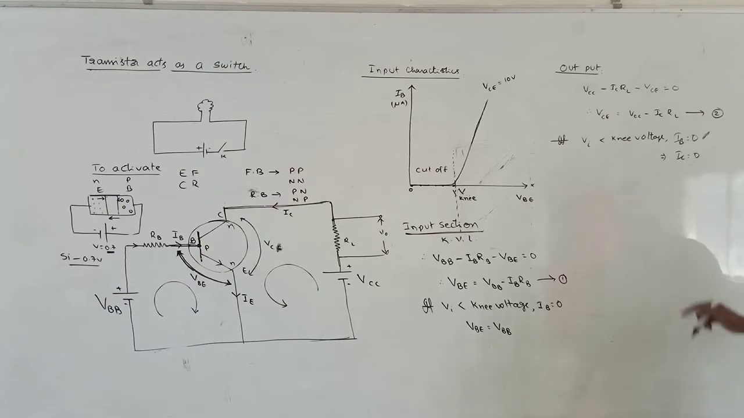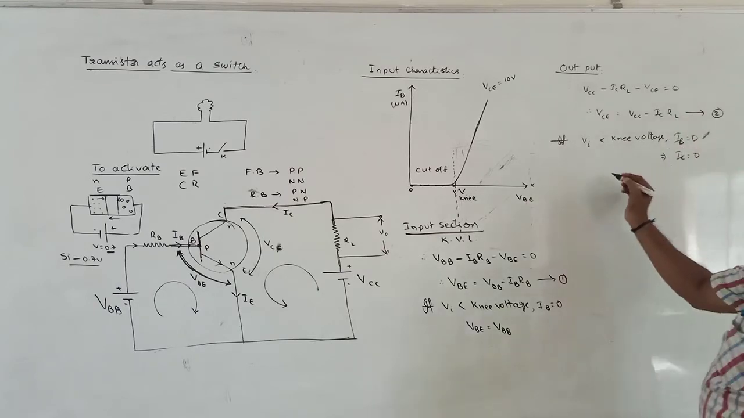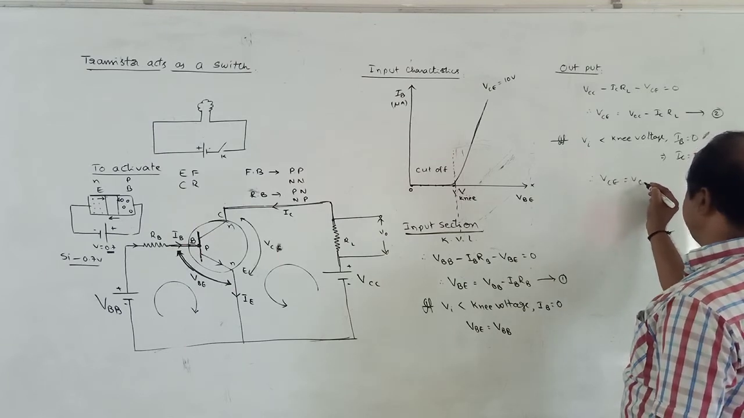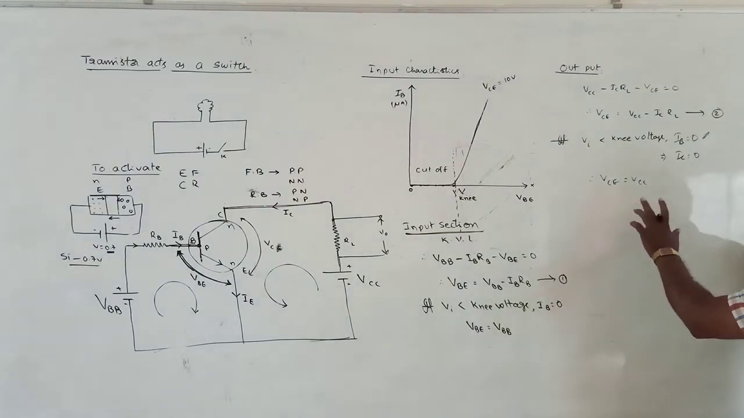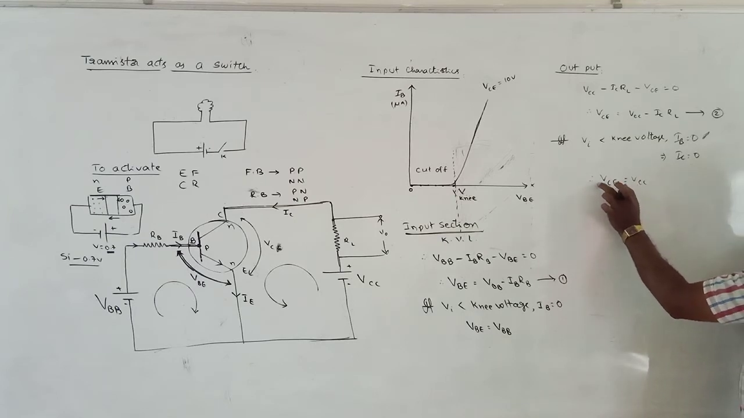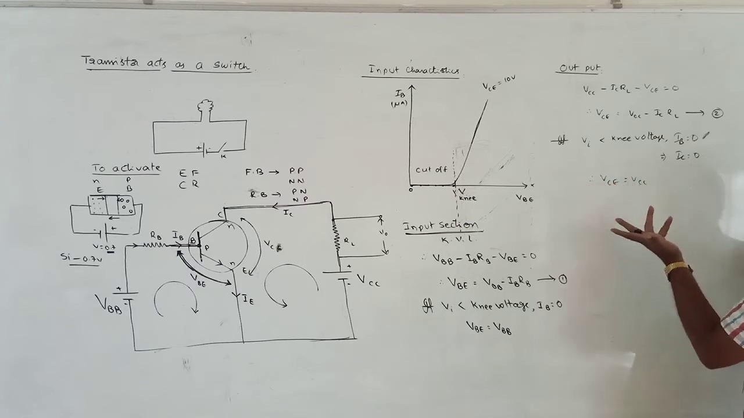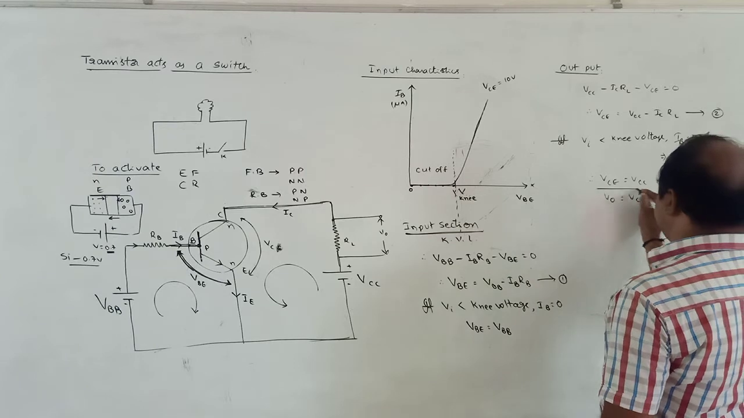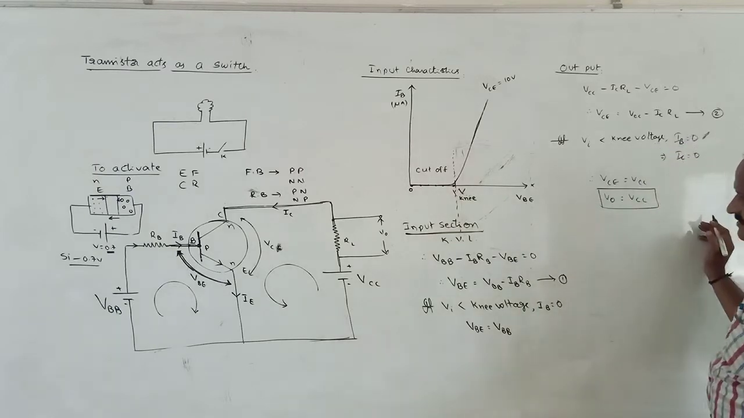IC is equal to 0. Substituting in the equation, therefore VCE is equal to what? VCC. Do you understand? VCE is equal to VCC. VCE means it is the voltage across collector and emitter. It is nothing but the output. Therefore VCE is also equal to V0. V0 equals VCC.